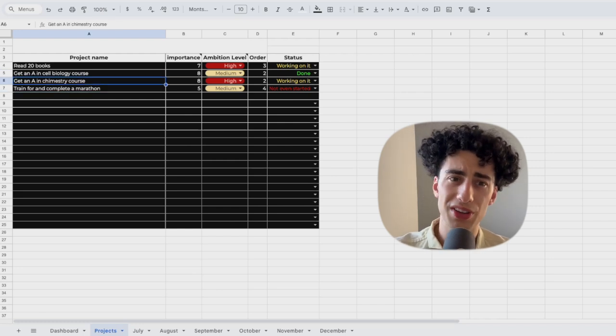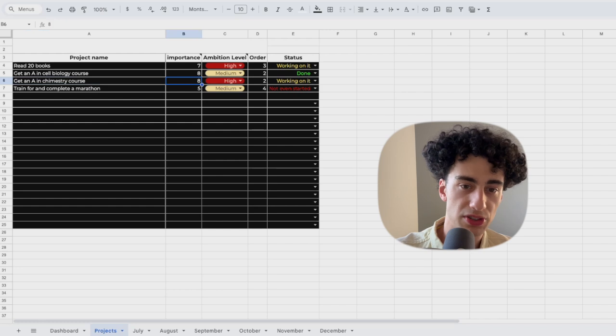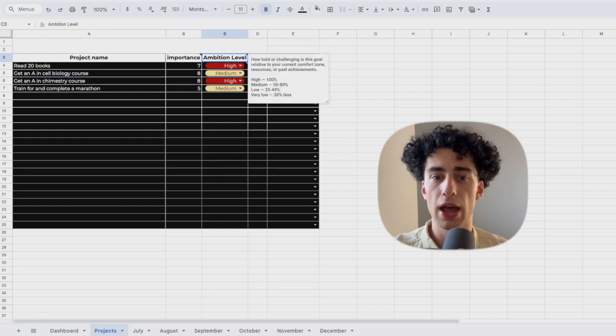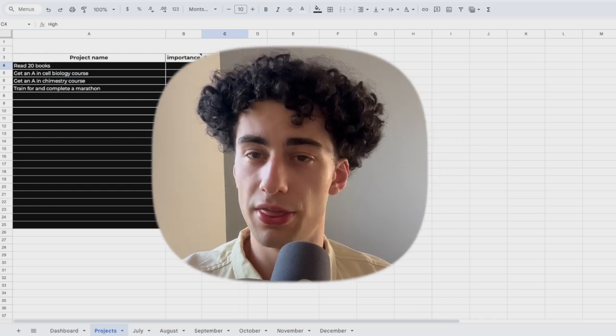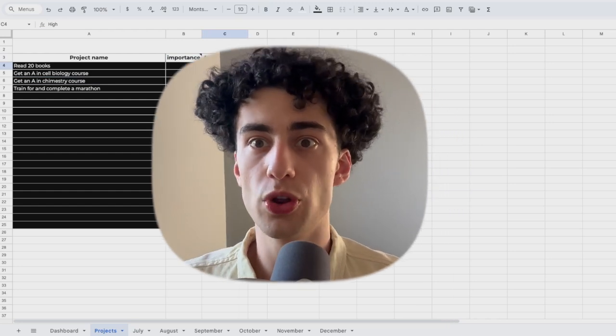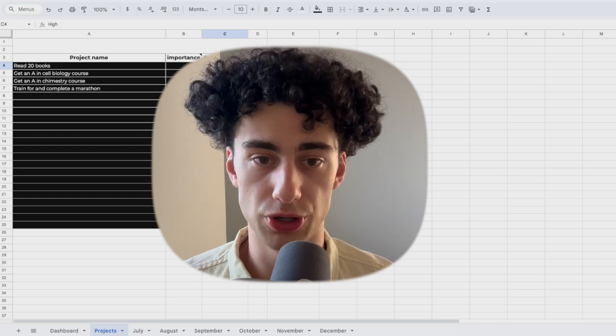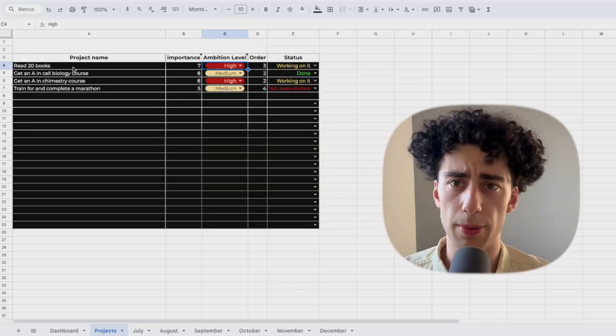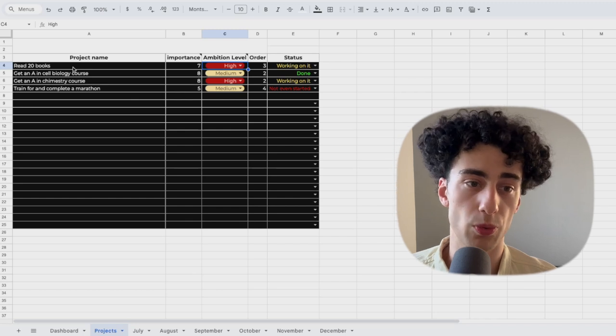And here is where this template is great. This template categorizes all these goals that you have by importance and ambition level. This helps you a lot, especially if you have a lot of goals and you don't know where to start or put your energy. So as you can see right here, read 20 books. This is just an example for you guys. You can put whatever you want.